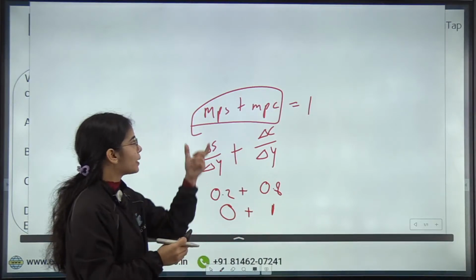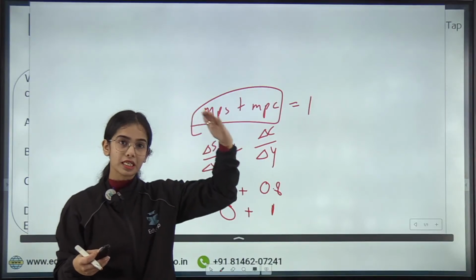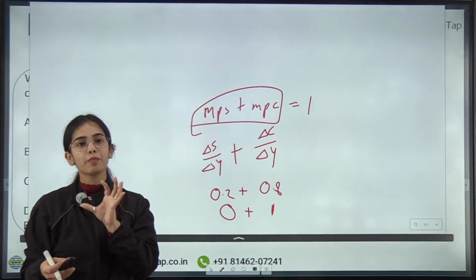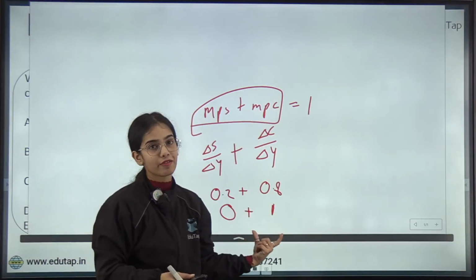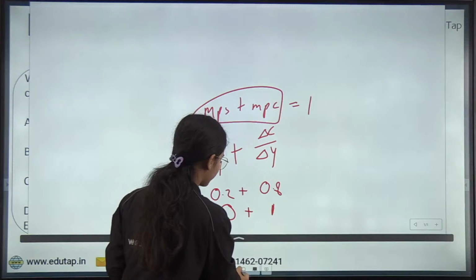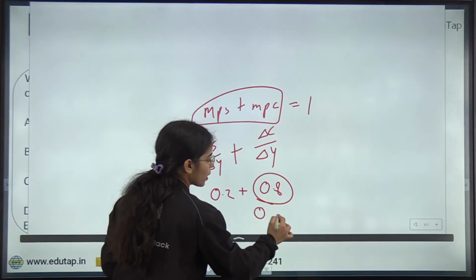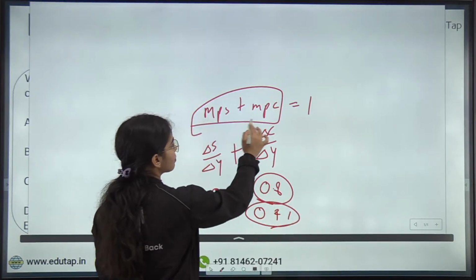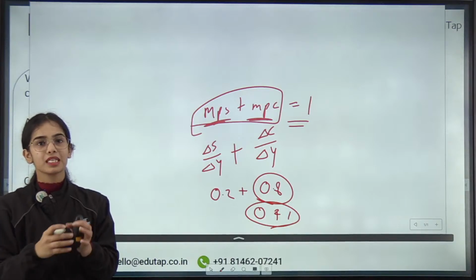So usually there is some saving that happens with the change in income. If your income is increasing, you will save a certain part of your income. So MPS is never 0 and MPC is never 1. The MPC is in between 0 and 1, so that MPC plus MPS is equal to 1.